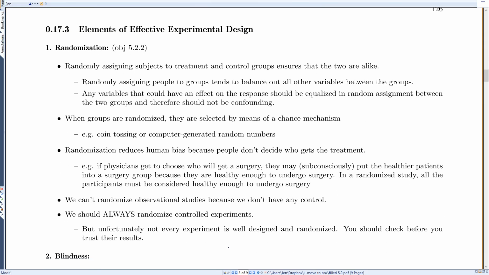So what are some elements of effective experimental design? We said we want a well-designed experiment. So here are some things we needed to take into account. First one is randomization. So we want to randomly assign subjects to the two groups, and that will ensure that the two groups are alike.